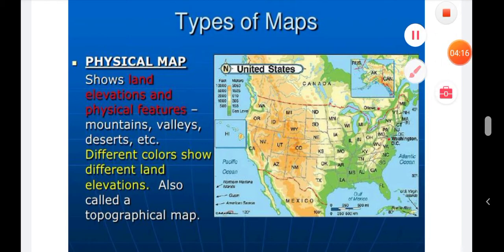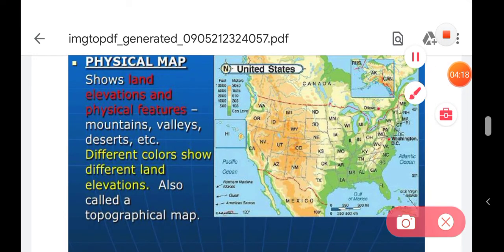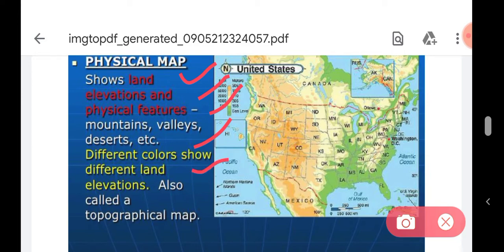Some important points of a physical map: we see different parts by colors, and a physical map shows us different colors and different types of water bodies, mountains, deserts. It shows land elevation and physical features like mountains, valleys, deserts, etc. Different colors show different land elevations, and it is also called a topographical map. This is the physical map.